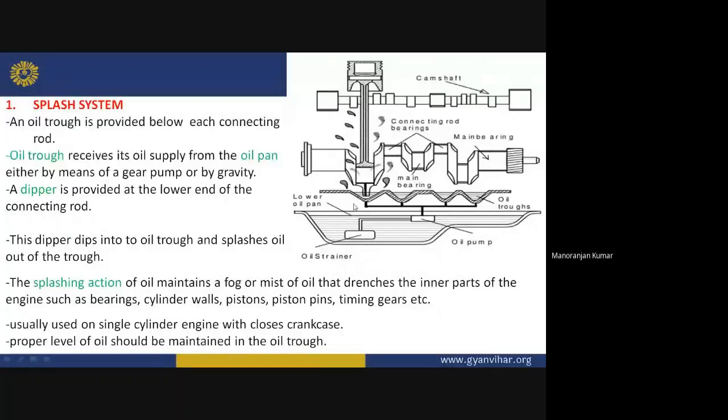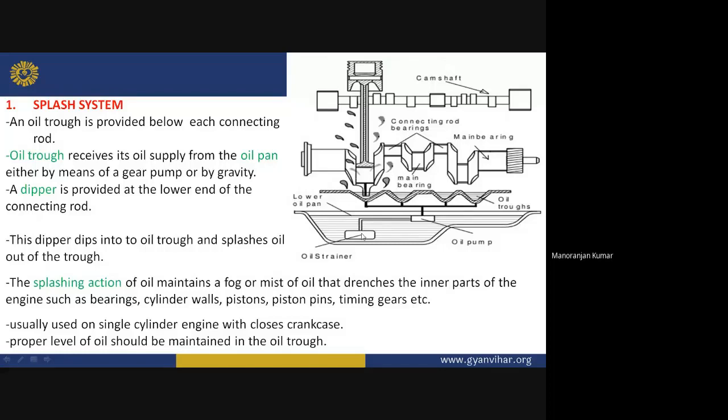The oil trough receives its oil supply from the oil pan either by means of a gear pump or by means of gravity. If the oil pan is above the oil trough, then the lubricating oil will go into the oil trough through gravity. But if the oil pan is below the oil trough, then in that case a gear pump is required to supply the lubricating oil to the oil trough.